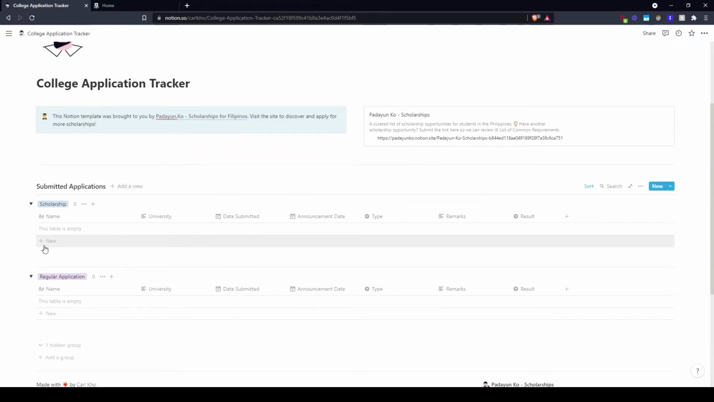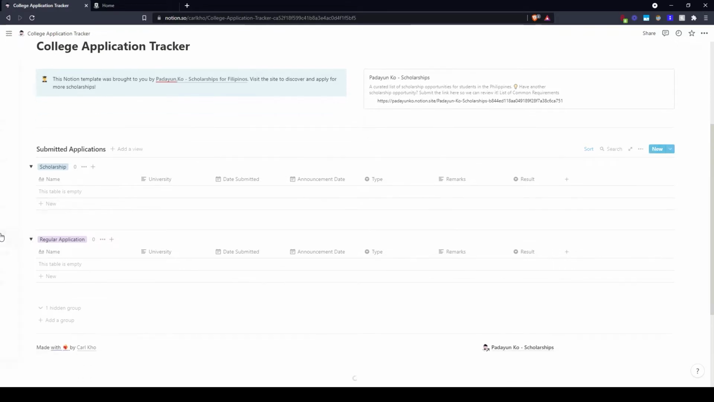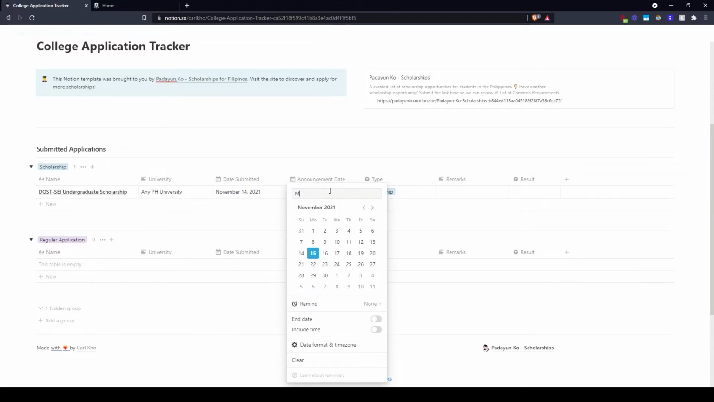Now let's go here. The DOST is an undergraduate scholarship. So there's two categories here, and let's get you acquainted with the columns. So for the name, all I have to do is place in the name of the scholarship. Then this goes for any PH universities. Let's say I submitted yesterday and it's going to be announced by May 1, 2022. It's the real date. Now something's neat here.